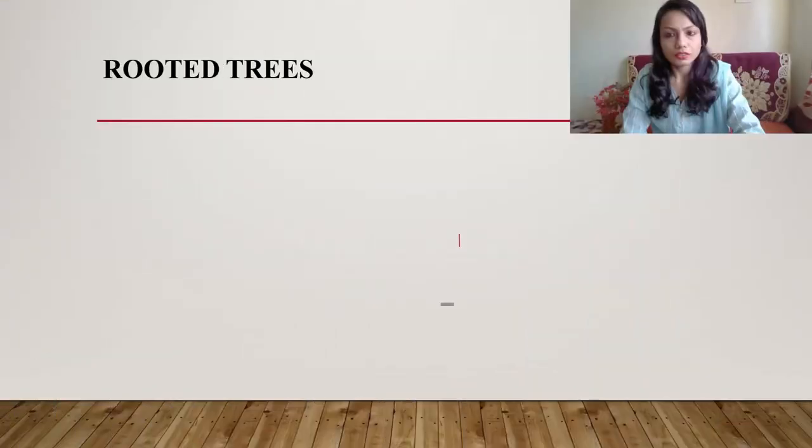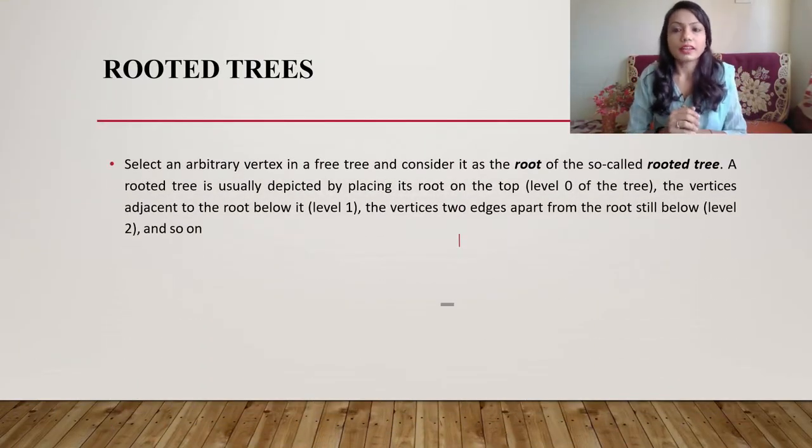Now let's see one variety of tree, that is the rooted tree. So in a rooted tree, we have to select one vertex as the root. That is, it will be at the topmost level, and then other vertices will come below it. So, select an arbitrary vertex in a free tree and consider it as the root of the so-called rooted tree. A rooted tree is depicted by placing its root on the top. That is, the root will be at the top, then the vertices adjacent to the root will be at level 1, then at level 2.